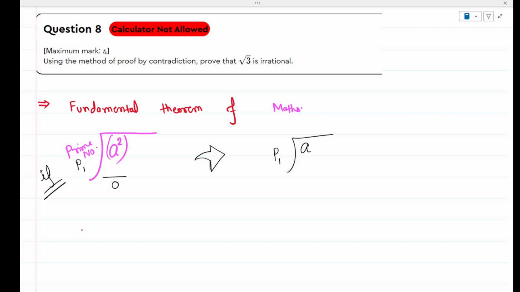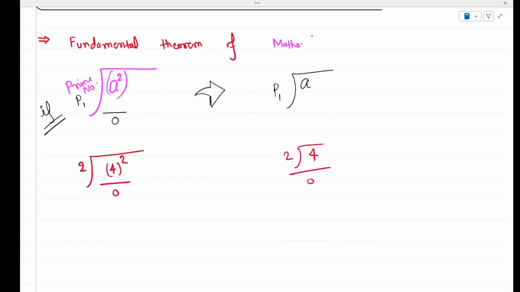So suppose there is a prime number 2, we can divide 4 square, that is 16. 16 is divisible by 2, so 4 will also be divisible by 2, correct? See another example. For example, we have number 11, and 121 is divisible by 11, which is 11 square basically.